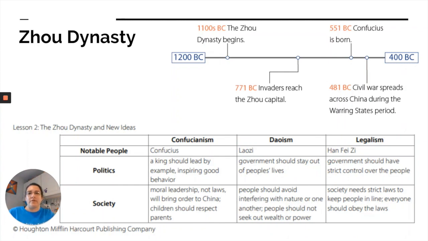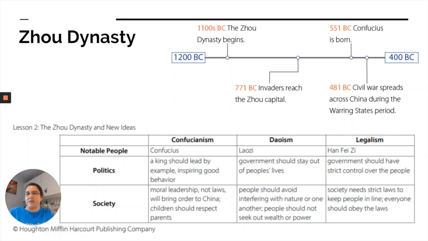Another important part of the Zhou dynasty is the Warring States period. This was a time when many of the important states in the area were fighting against each other. It was a civil war that lasted for many, many years.